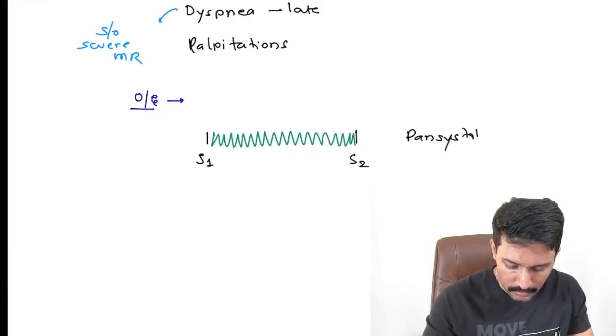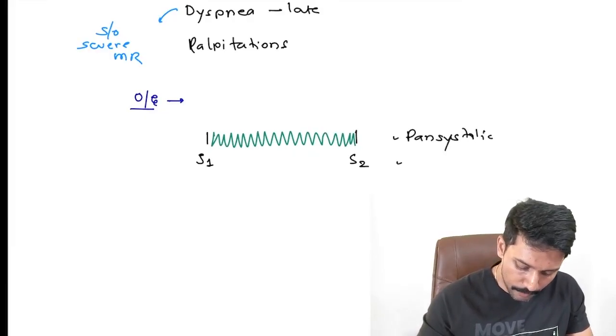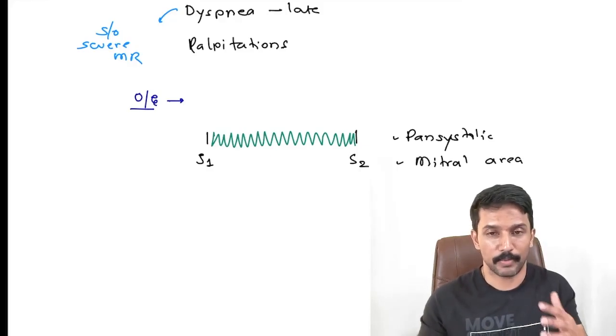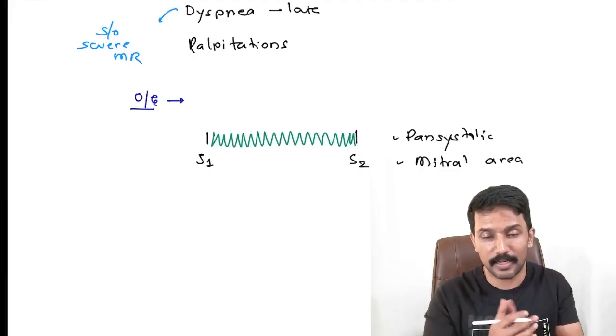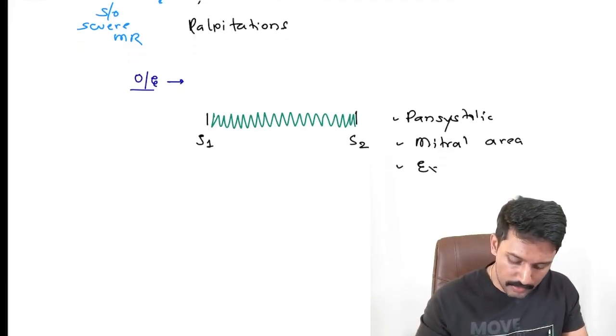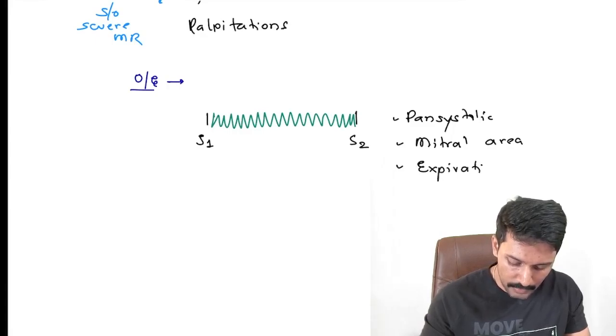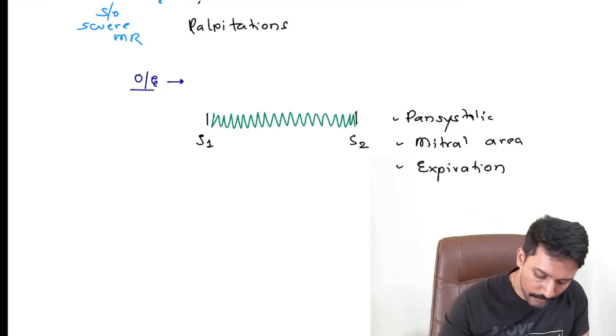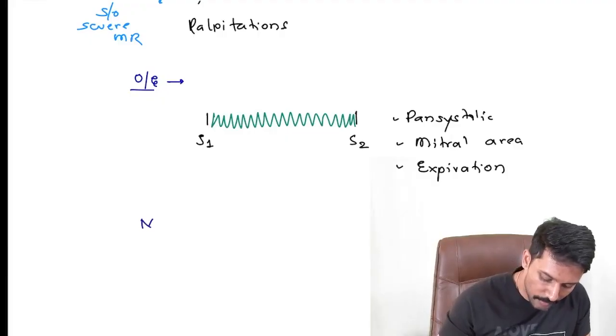And where is it best heard? So pansystolic murmur is best heard in the mitral area, which is apex. And apex here is displaced, remember that. Because there is eccentric LVH and dilatation of the left ventricle, it is displaced. And because it's a left heart disease, the murmur will be best heard in expiration. Okay, clear? Now, if I have MR, what is going to be my management?